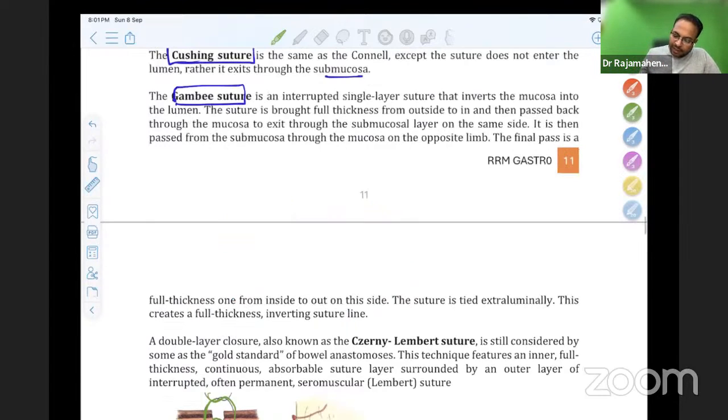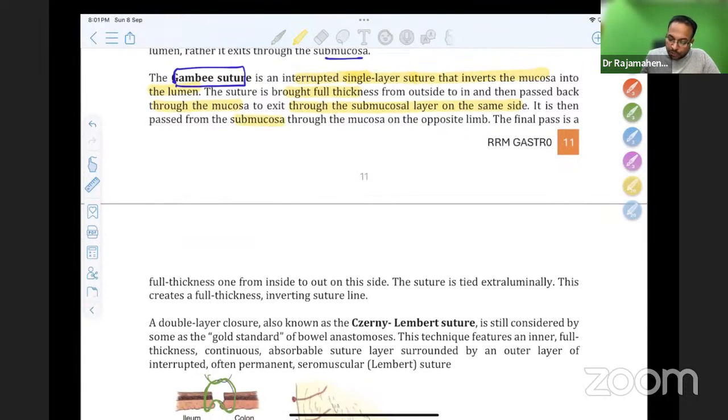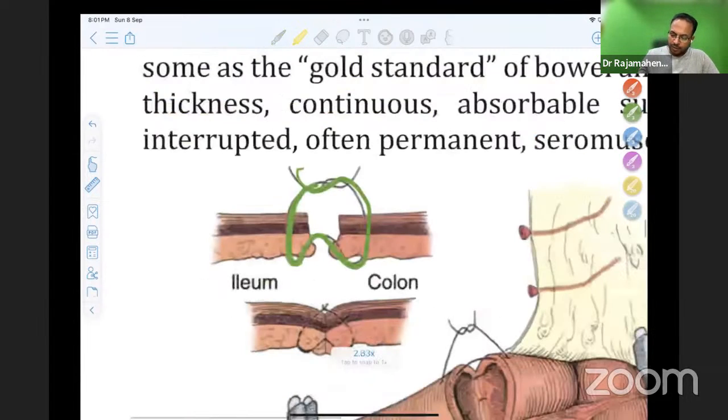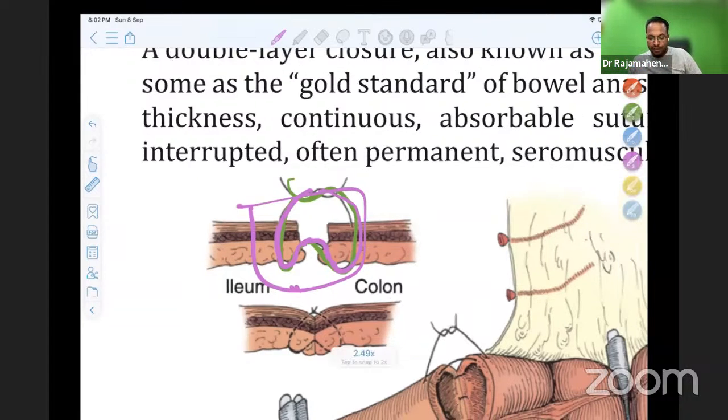So it's a single layer interrupted suture that inverts the mucosa into the lumen. The suture is brought full thickness, then passed back through the mucosa to exit through the submucosal layer of the same side. It is then passed through the submucosa and the mucosa of the opposite side. See, it's simple. We have to go like this. Go inside, come out through the submucosa, then go like this. Otherwise, what we usually do, we do like this, and that will cause mucosal protrusion. So to prevent that, they come out at the level of submucosa. That is the answer, called Gambee suture.